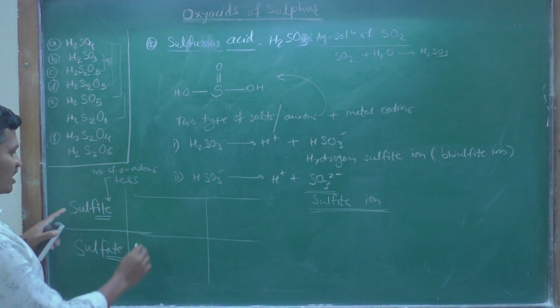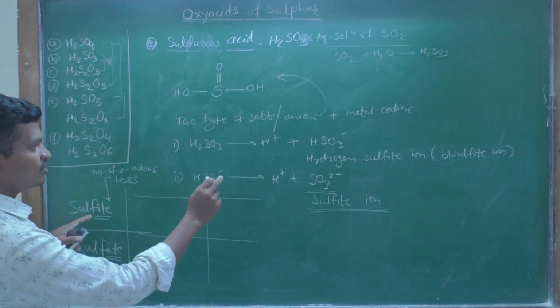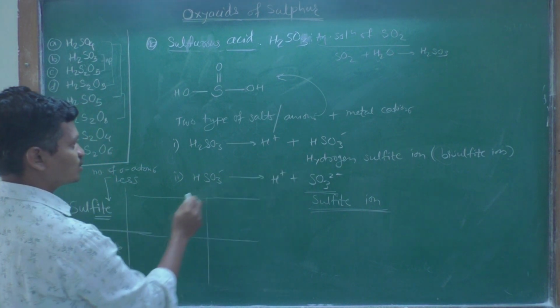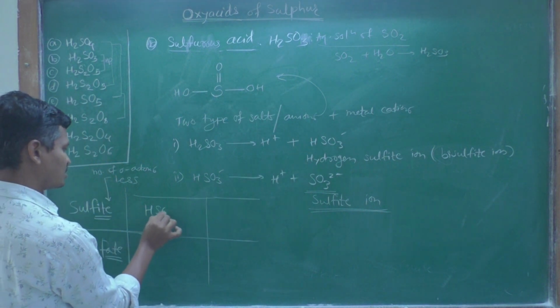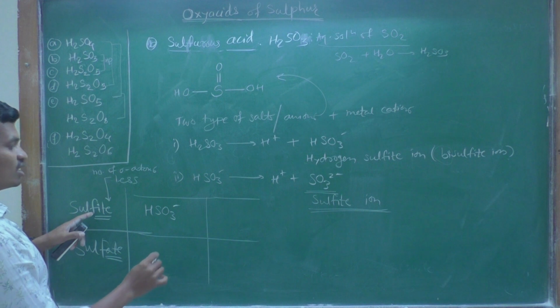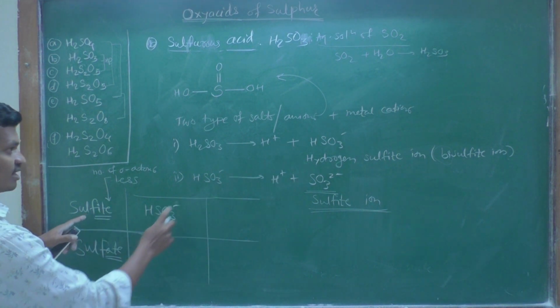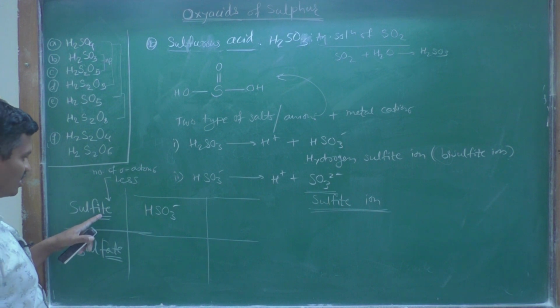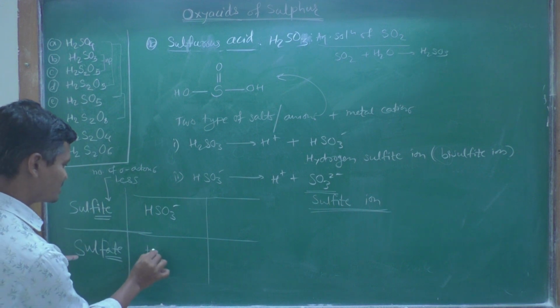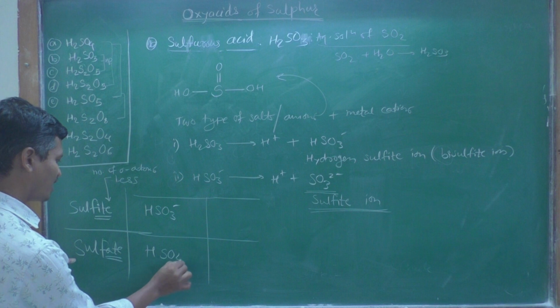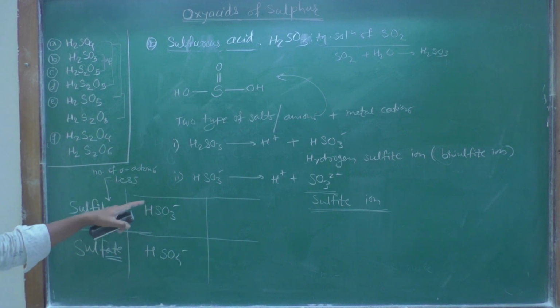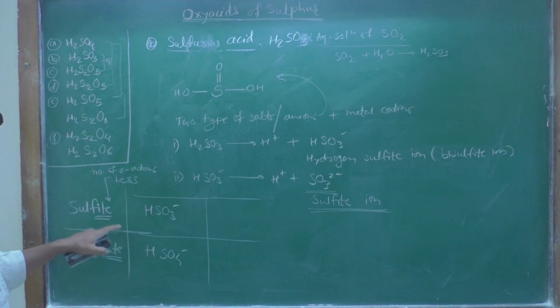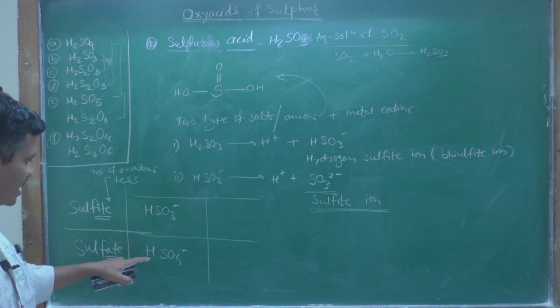That is why HSO3 minus is called hydrogen sulfite ion, with the suffix ITE, and hydrogen sulfate ion is HSO4 minus. What is the difference between hydrogen sulfite, ITE, and hydrogen sulfate ion, ATE?